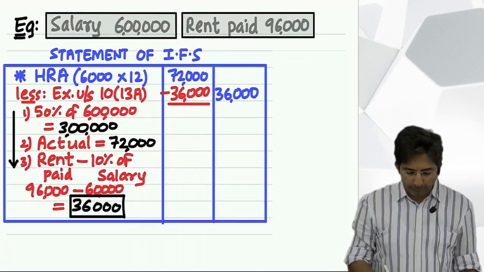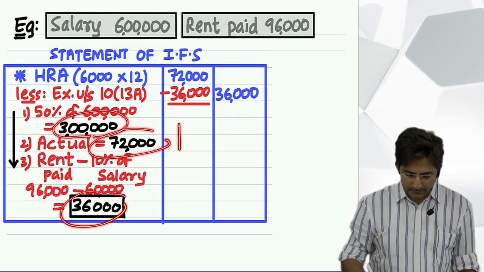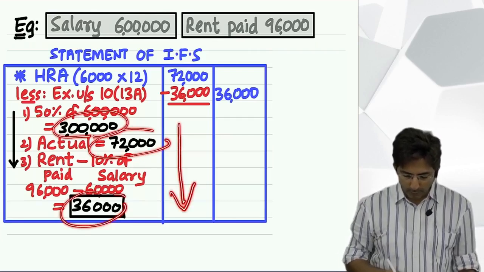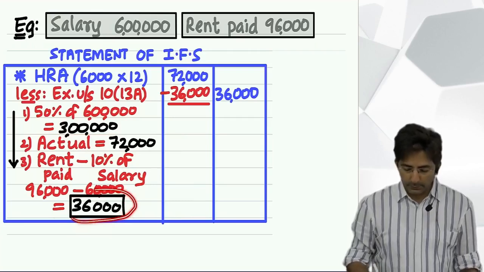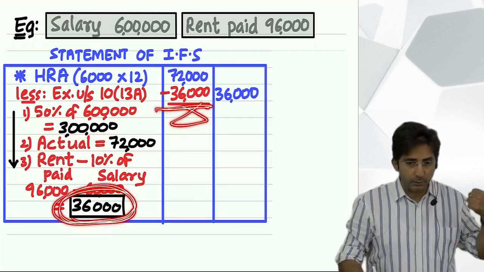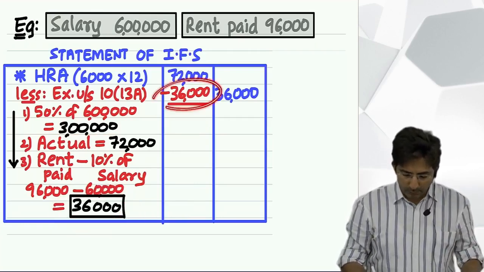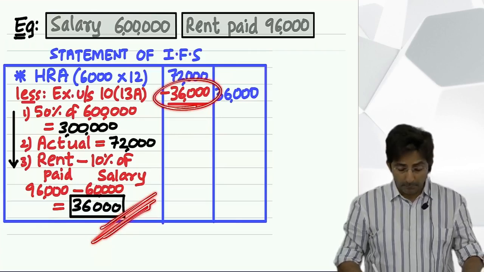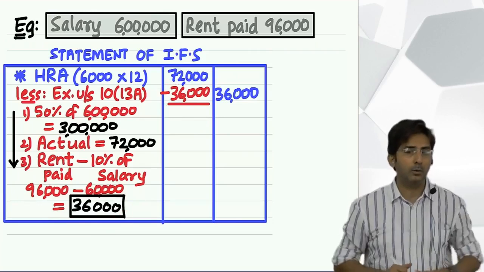Now see these three figures: 1, 2, 3. Out of the 3, we have to select whichever is lower. So what is lower? 36,000. 36,000 is the lower amount. Okay. So this we will minus, 36,000. Balance in the outer column. This 36,000 has come from here. But you never know, out of 1, 2, 3, anything can be lower.